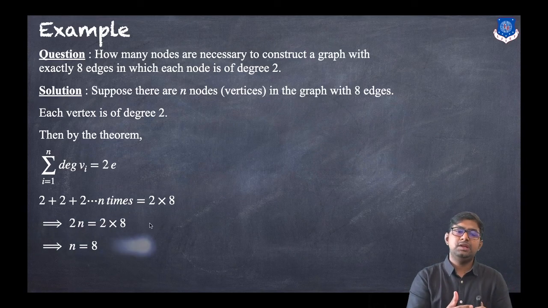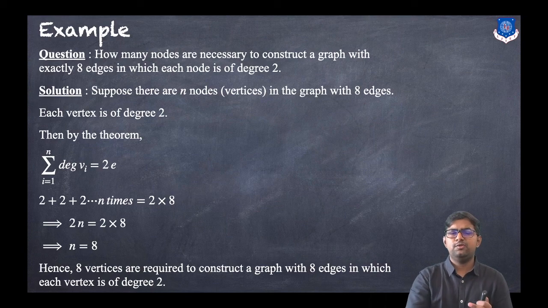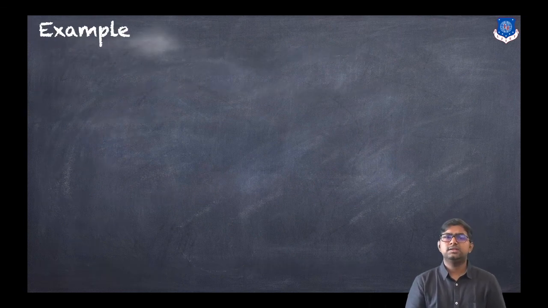So what does that mean? n equals 8. So 8 vertices are required to construct a graph with 8 edges in which each vertex is of degree 2. This is how you can find either the number of vertices or the number of edges by using this handshaking lemma. Now let us discuss another example.